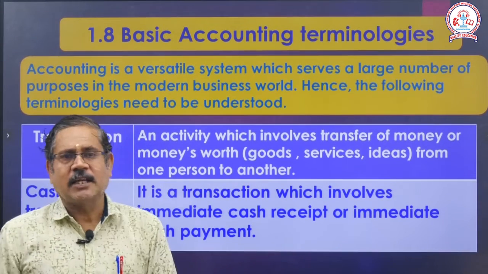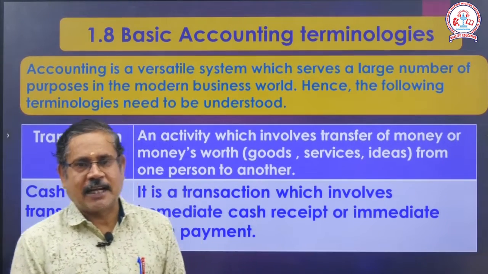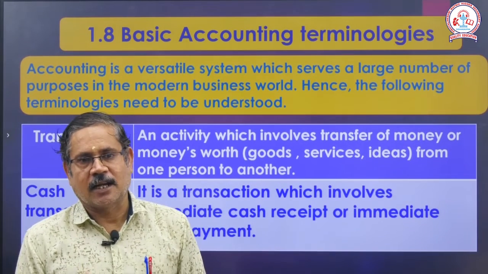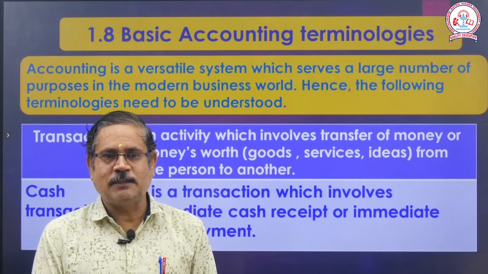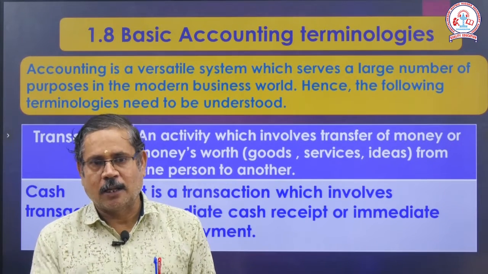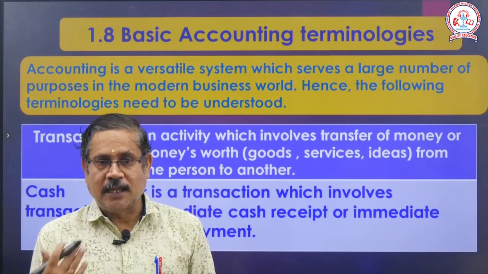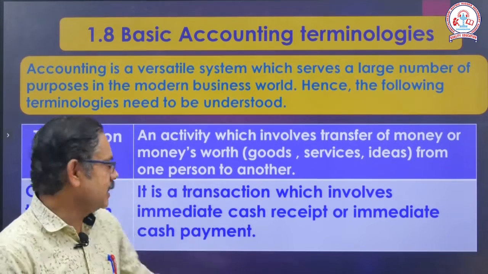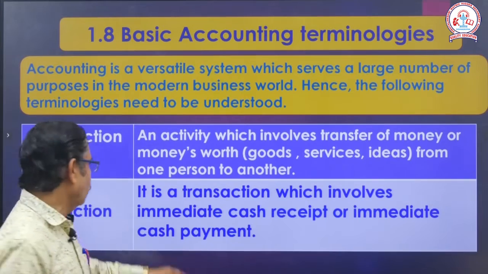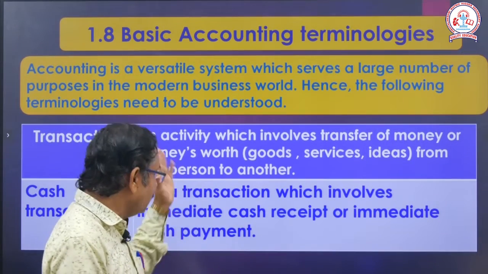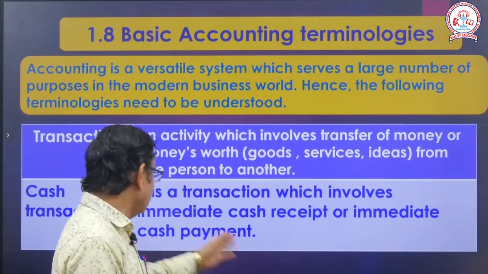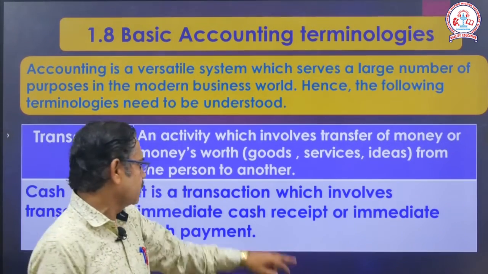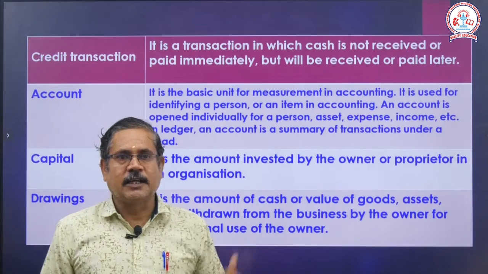And the second one, cash transaction. Generally, there are two types of transactions, one is cash transaction, another is credit transaction. So, what is meant by cash transaction? While purchasing or selling, we pay money or receive money immediately, that is meant by cash transaction. It is a transaction which involves immediate cash receipt or immediate cash payment.